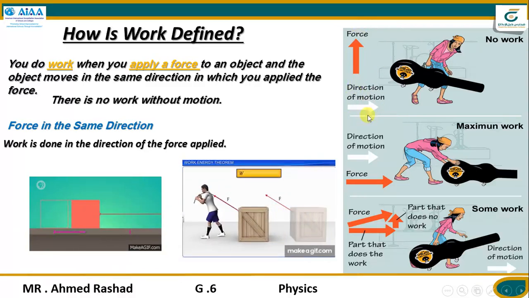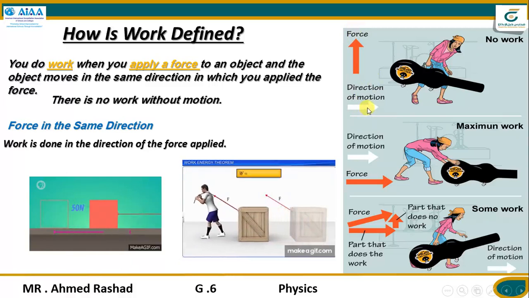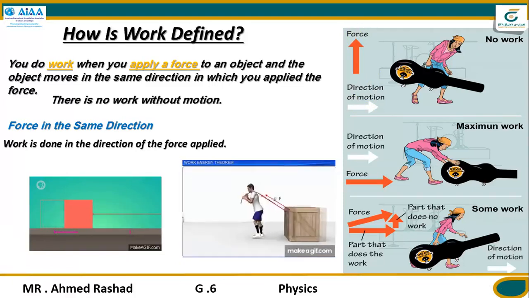As you know, force is a vector quantity, velocity is a vector quantity, acceleration is a vector quantity, described by two things, strength and direction.